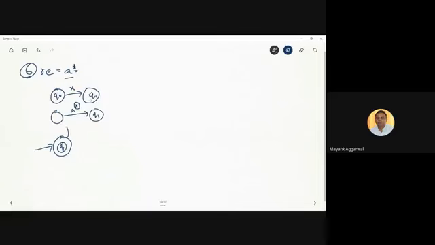And what all is accepted? A repetition of a can come any number of times. And even if nothing comes, because it is the initial state, it is accepted in the initial state only. So this is the automaton for a asterisk.